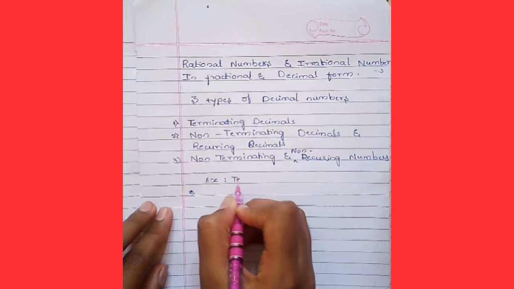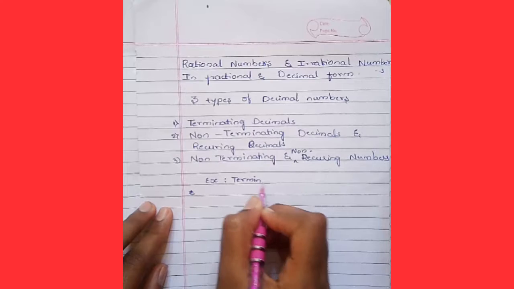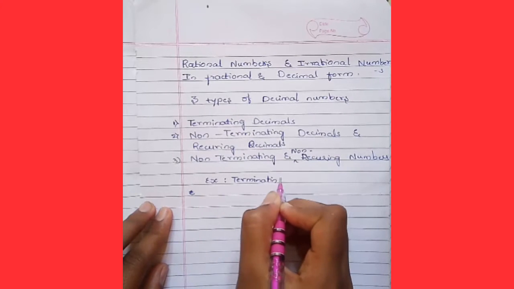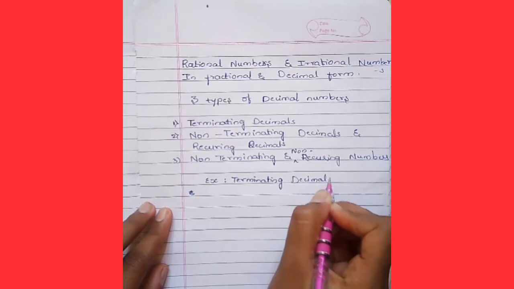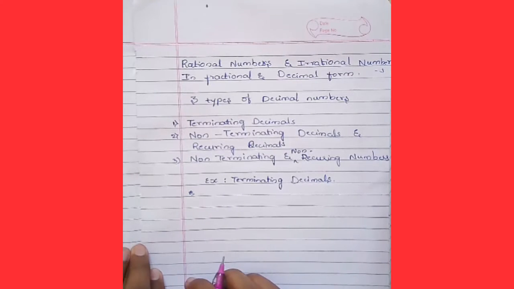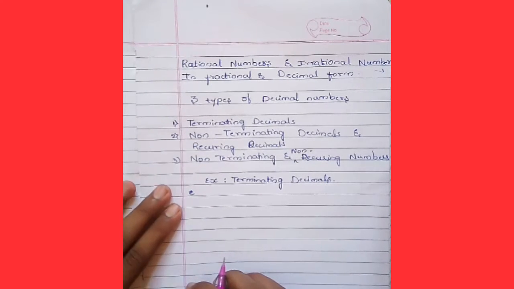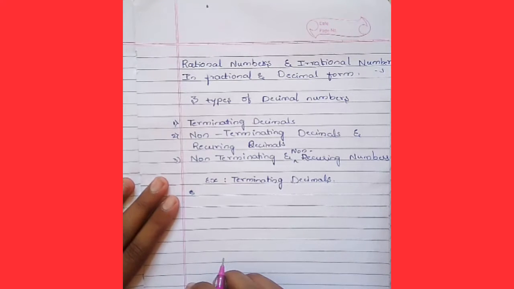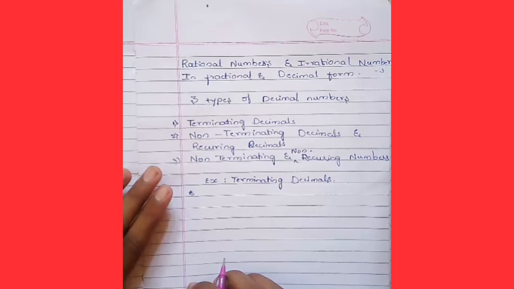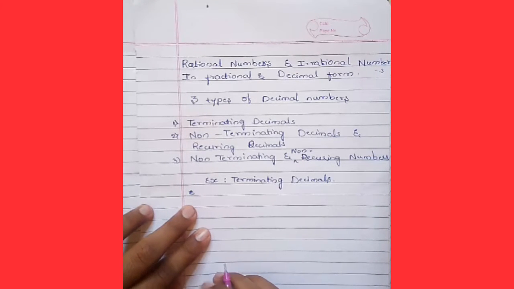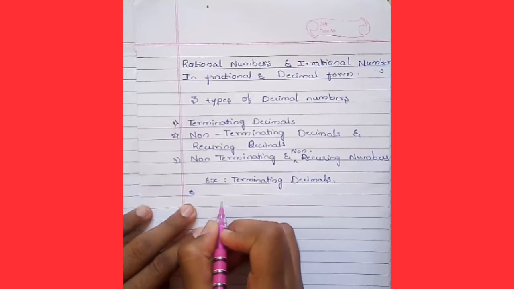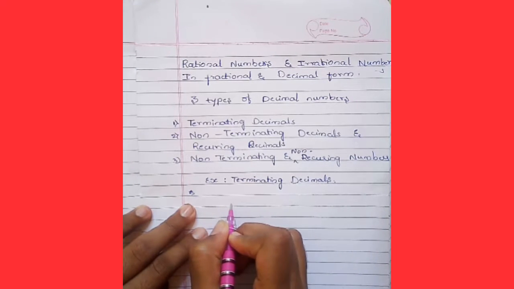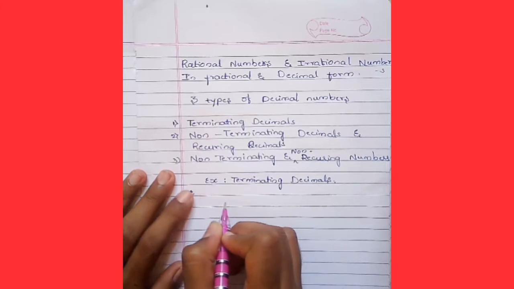We also did the examples of terminating decimals in part 1 of this video. Once again we are going to recall that terminating decimals means there are finite numbers after the decimal point.